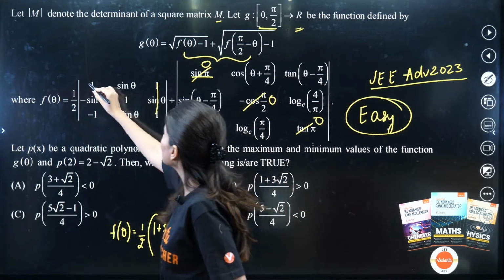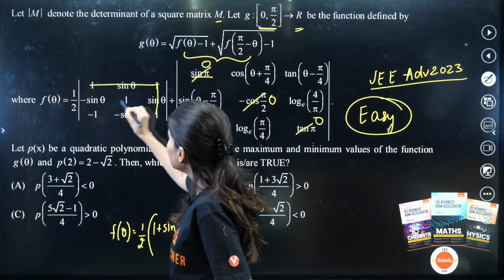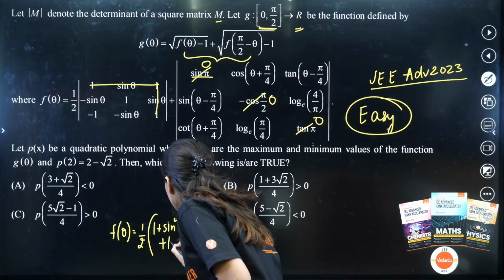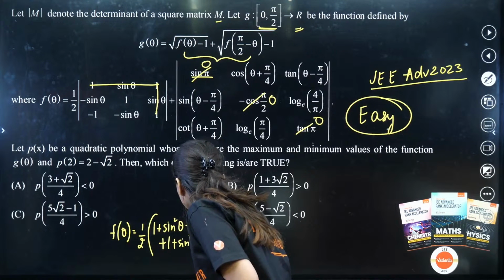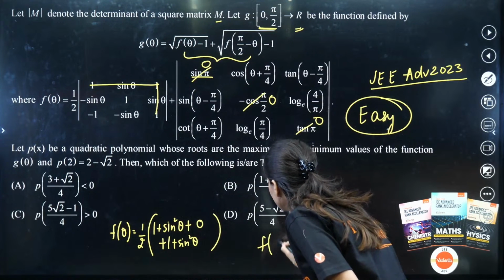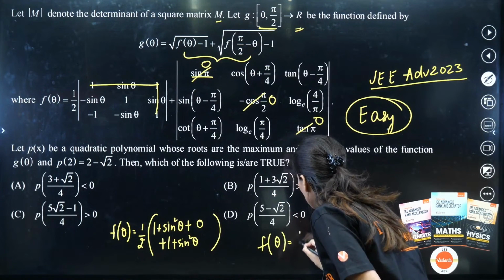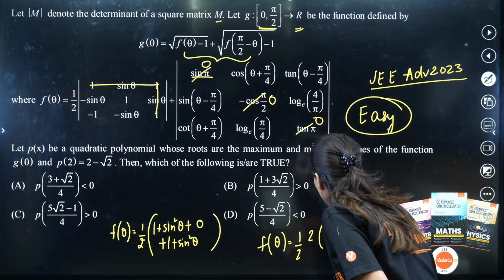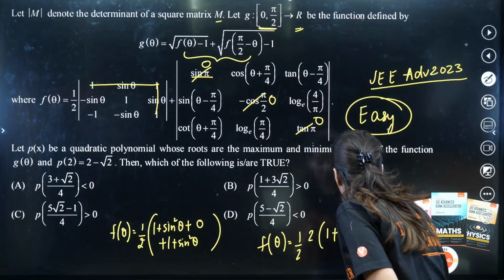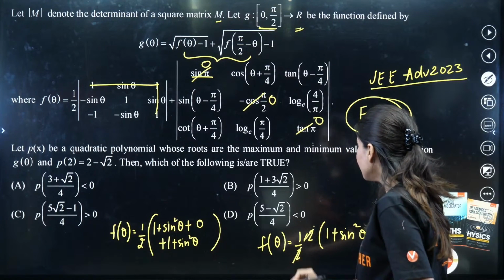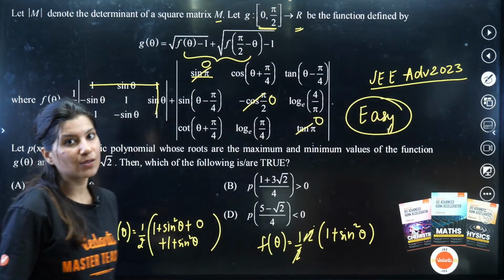And last we have sine square theta plus 1. So f of theta is going to be 1 by 2 times 2 times 1 plus sine square theta. Oh my goodness, f of theta is nothing but 1 plus sine square theta.